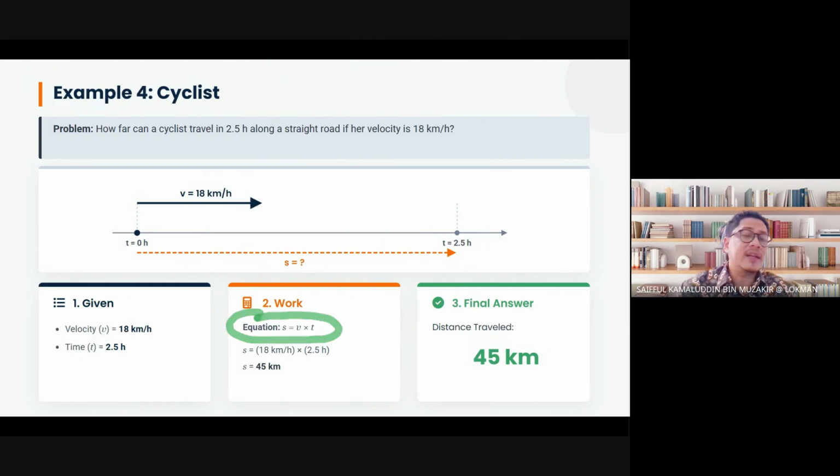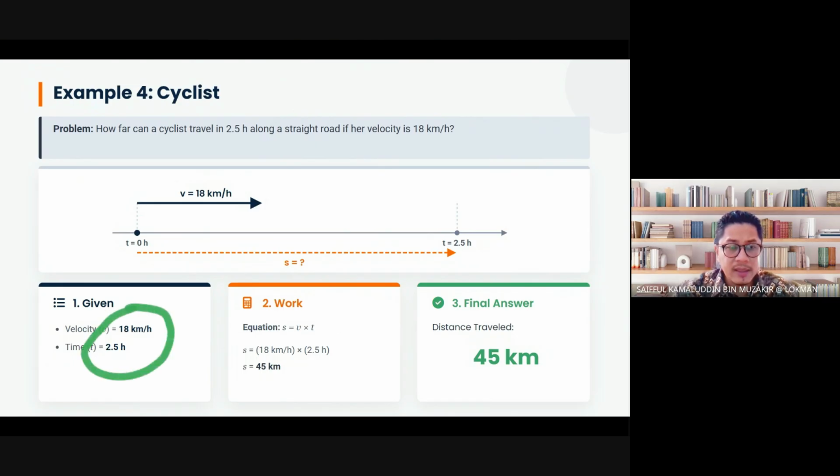Okay, atau secara method, if you don't remember this equation, you look at the unit over here. You have 18 kilometer per hour and you have 2.5 hour. So if you do some mathematical operation, you could get kilometer. Kan? 18 kilometer per hour. If you multiply it by the time, you will get the unit is kilometer.